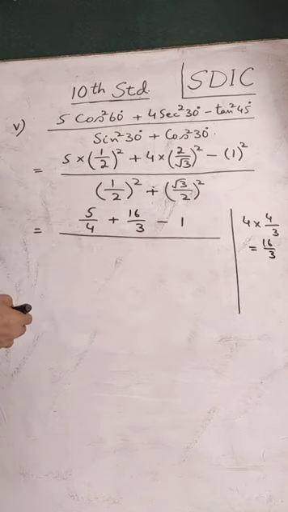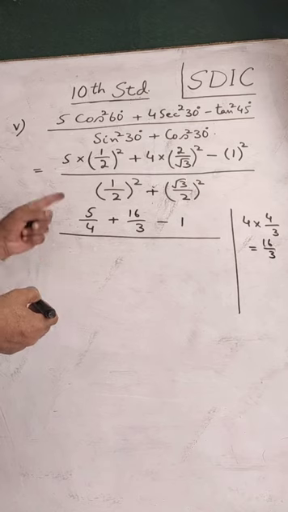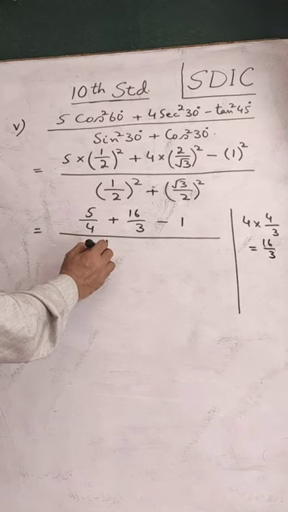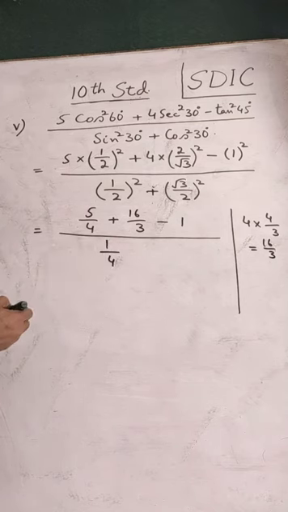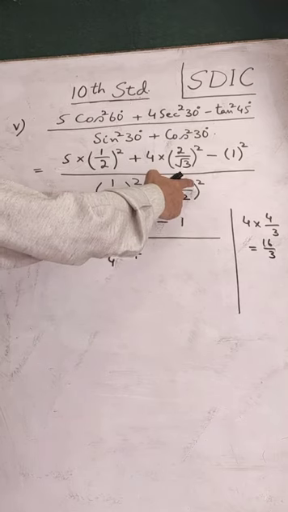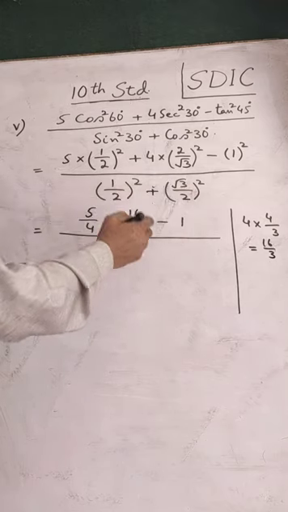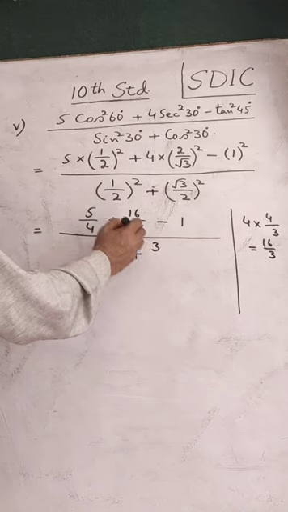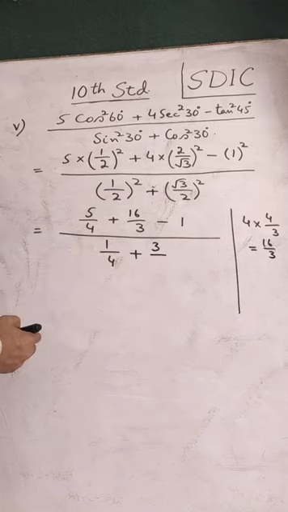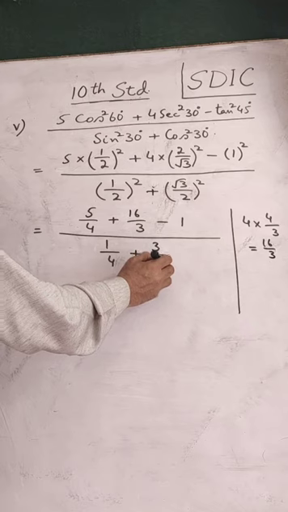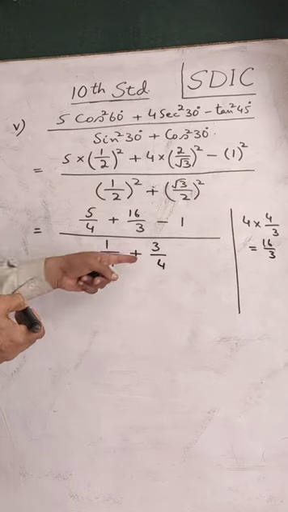Minus square of 1 is 1. Whole divided by, you will have 1 by 4. The square of 1 by 2 is 1 by 4. Plus, second term, square of root 3 by 2. Square and root when cancelled will give you numerator as 3, divided by, square of 2 in the denominator will become then 4. So it is 3 by 4.